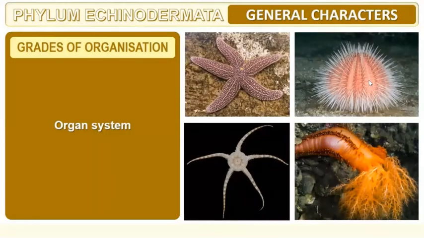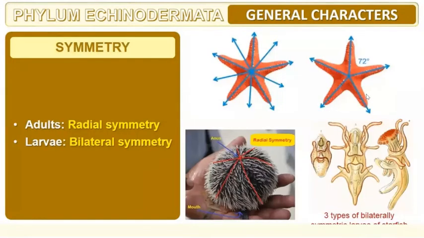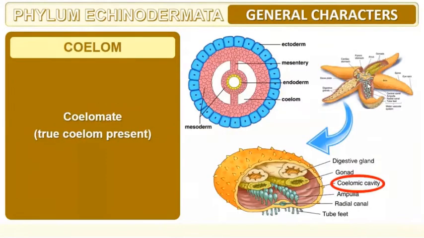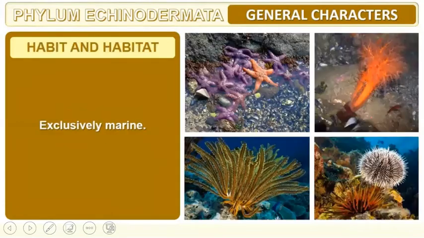The grade of organization is organ system. Symmetry in adults is radial, whereas in the larval stage it is bilateral. The germinal layer is triploblastic: three germinal layers are present, ecto, endo and mesoderm. They are coelomate, with a true coelom present. They are exclusively marine.